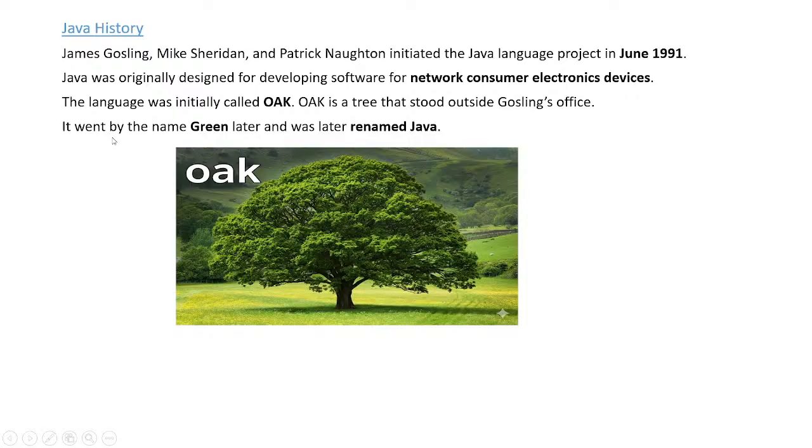After that it was renamed Green, and later renamed Java. Java is actually a coffee name.